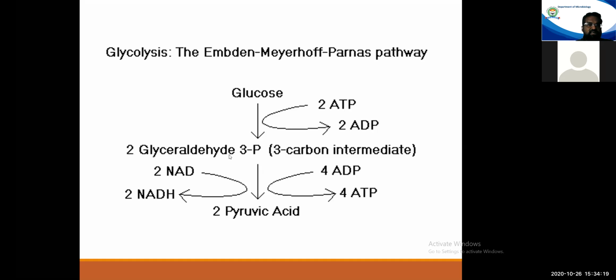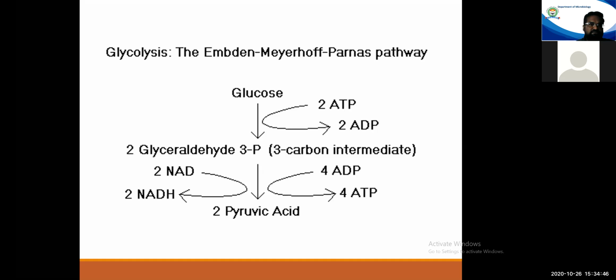Now, these glyceraldehyde 3-phosphate molecules further undergo a set of about 4 to 5 reactions, and then they are converted to pyruvic acid. And during this phase, 4 molecules of ADP are converted to 4 molecules of ATP. Means, if you see the entire pathway, actually the pathway is generating 4 molecules of ATP.